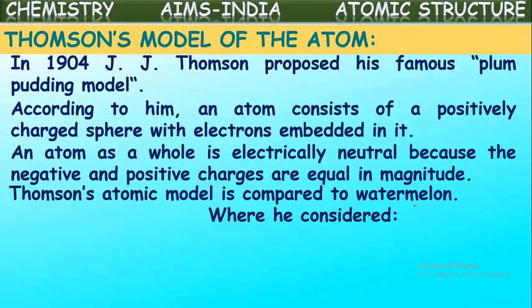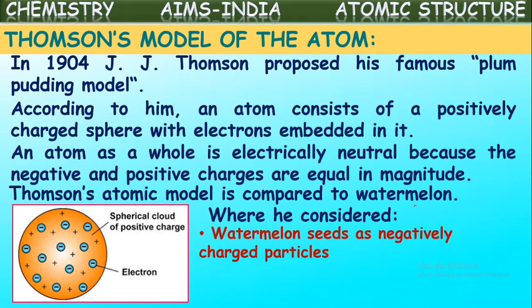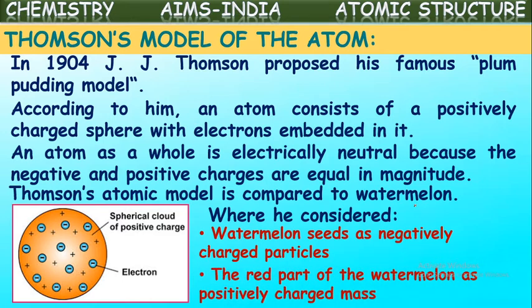Thomson's atomic model is compared to a watermelon. Yes, he compared the model of the atom with plum pudding fruits like watermelon, apples, and plums, where he considered watermelon seeds as negatively charged particles. See, if you cut a watermelon in the middle, there will be completely red pulp inside.